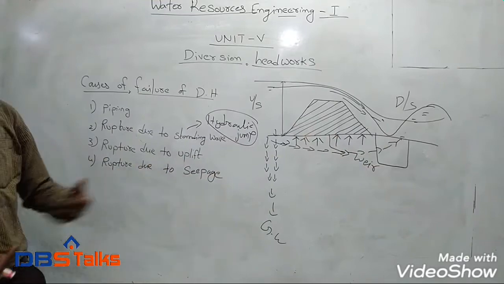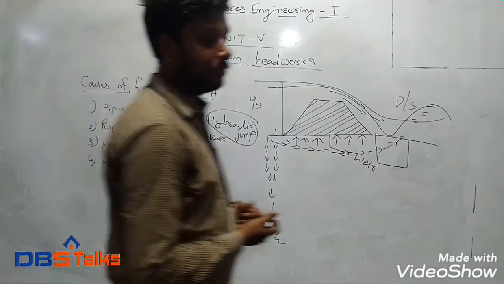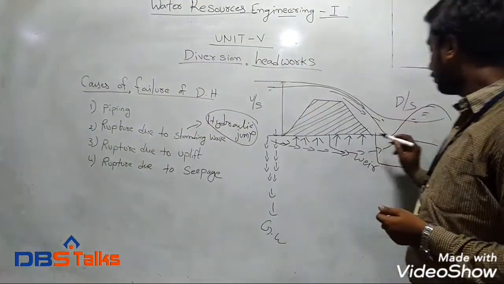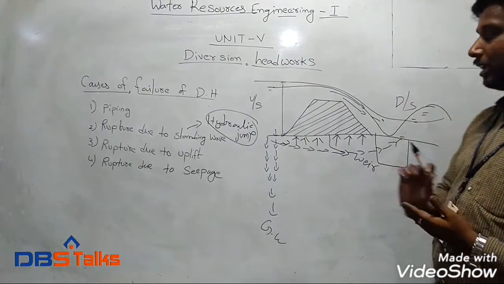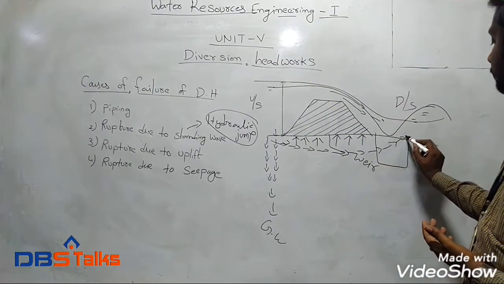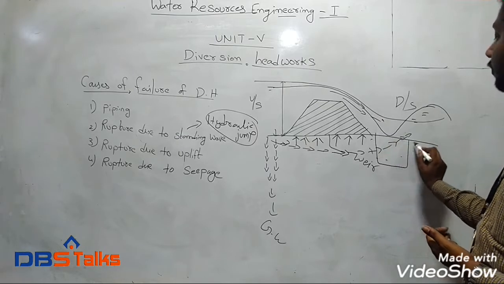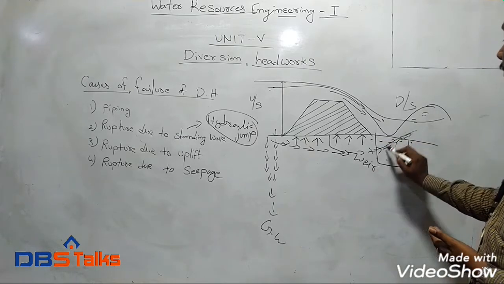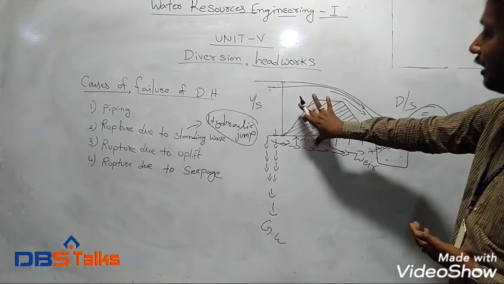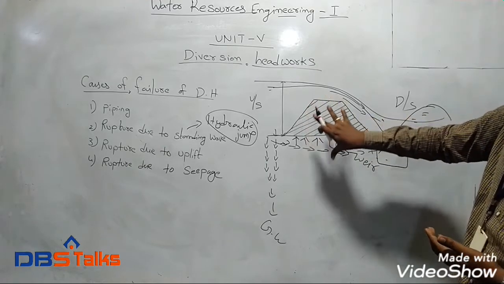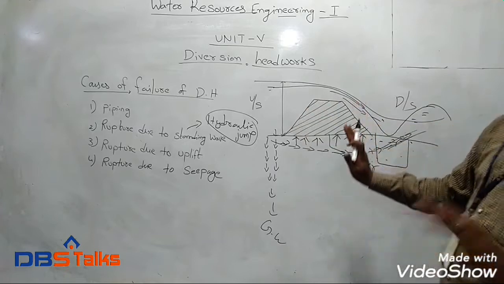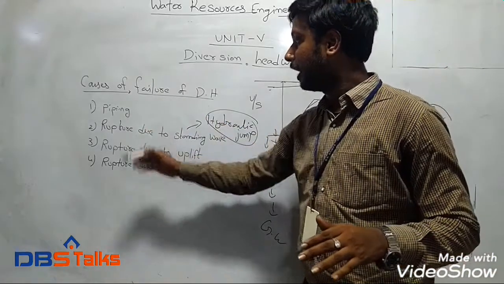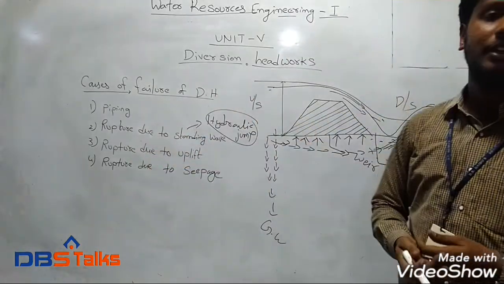Finally, rupture due to seepage. The seepage failures mainly occur on the downstream side of the weir. On the downstream side, due to the piping action, the soil will lose its strength. At the same time, the soil will be eroded in this manner. The entire diversion headwork will try to overturn. So these are the various failures that occur in diversion headwork.